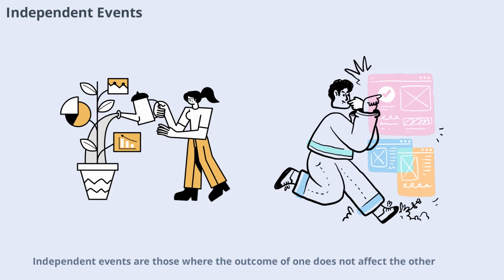Independent events are those where the outcome of one does not affect the other. Tossing a coin and rolling a die are independent. What happens with the coin doesn't change the die's outcome. Recognizing independence is important because it determines which probability rules to use. We'll see more examples of independent events as we go along.